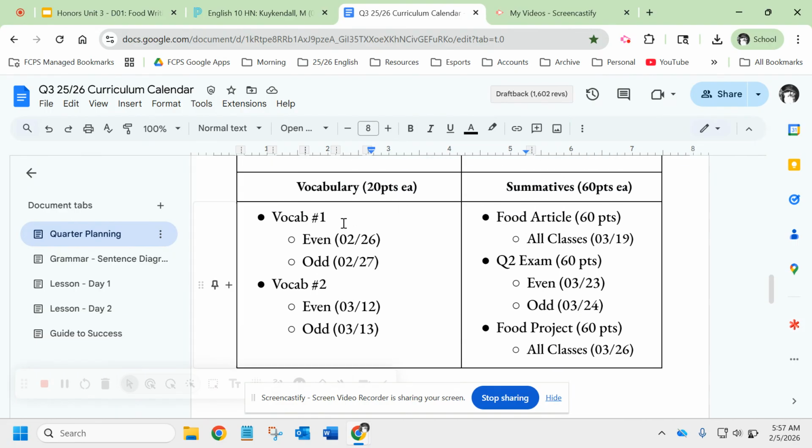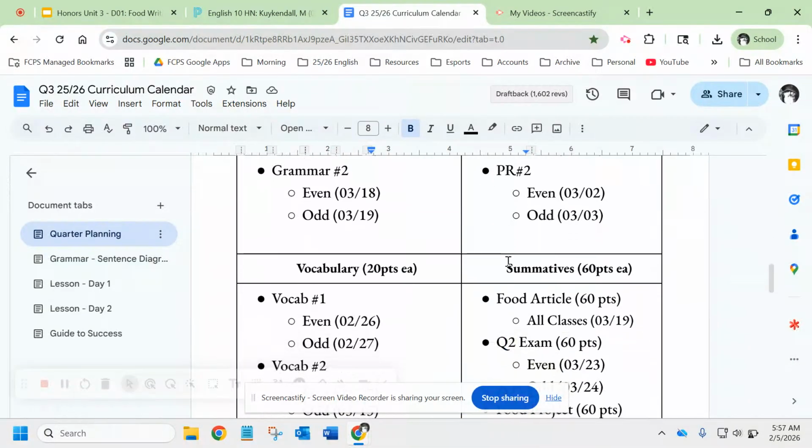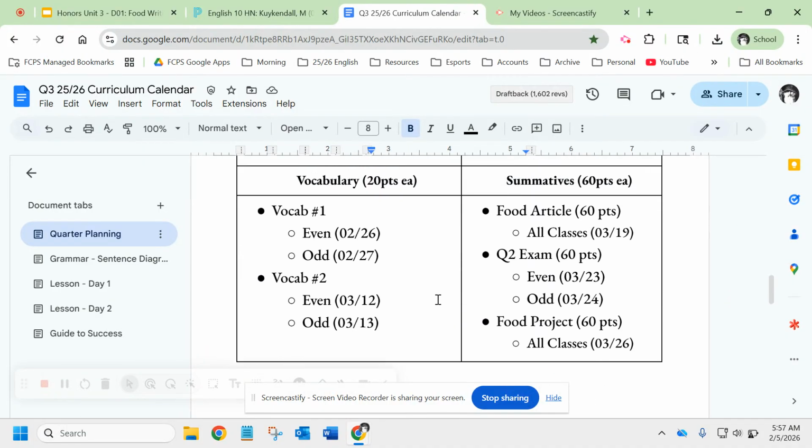We will have vocab, mostly food-related vocab, but a few other words. I think you don't get the first vocab till day 4, so it'll be a bit before you get it, but the words will largely be coming from the articles that were assigned in class. Your 3 summatives this quarter, you're going to be doing an article of about 500 words. More on that later, but you will be submitting that no later than March the 19th.